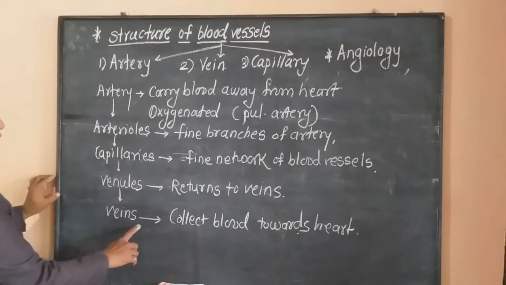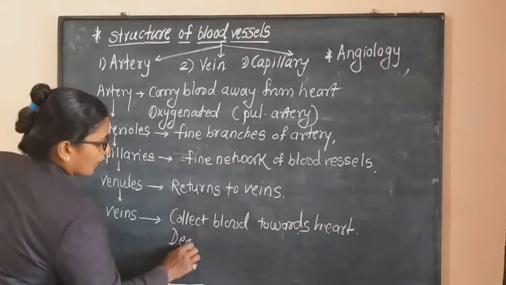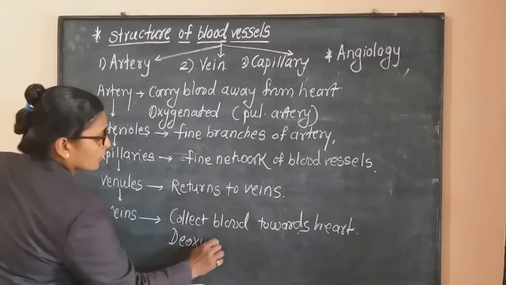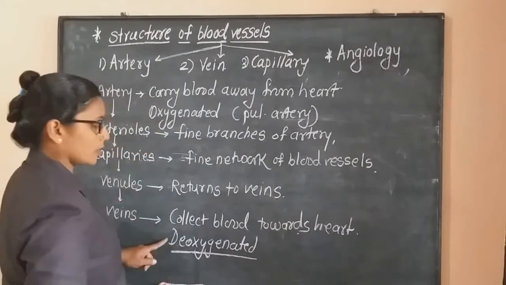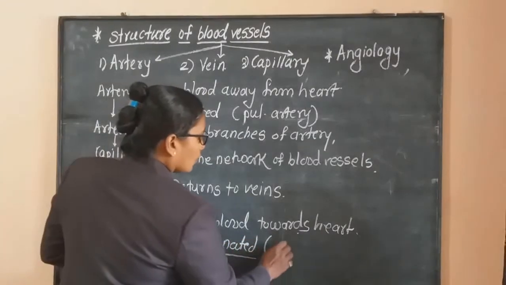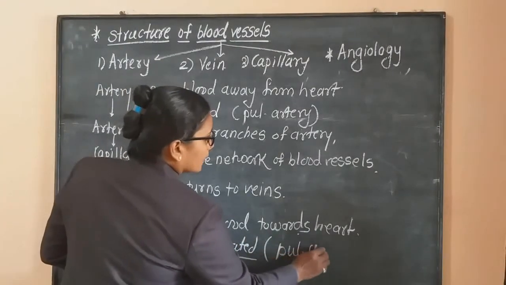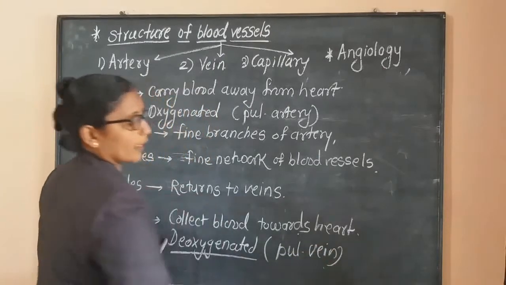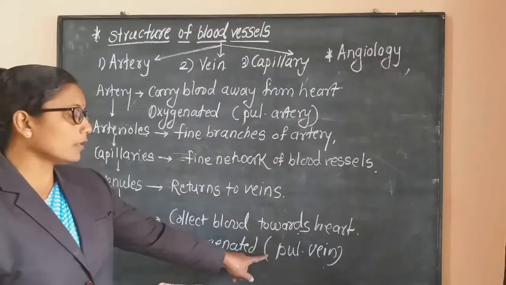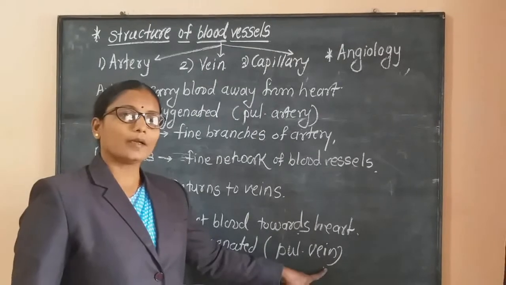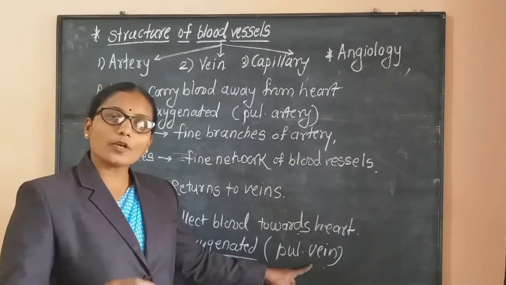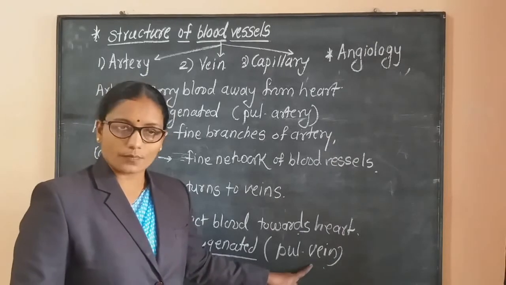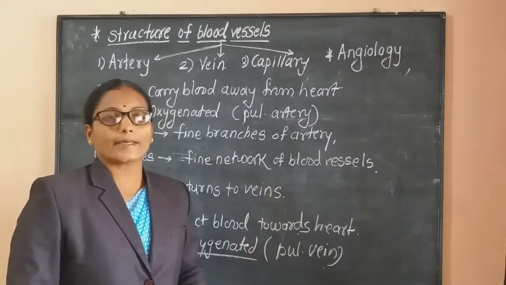Actually, all these veins carry deoxygenated blood. Which blood? Deoxygenated. But the only exception is the pulmonary vein. What is the exception? Pulmonary vein. Why? Because these pulmonary veins carry pure blood from the lungs. Okay, hence it is the only exception.